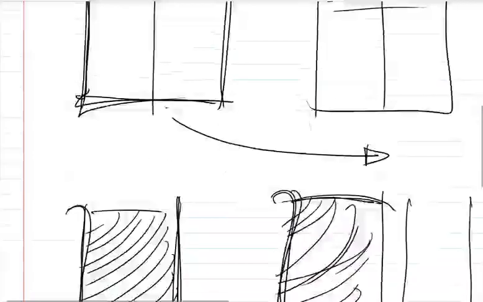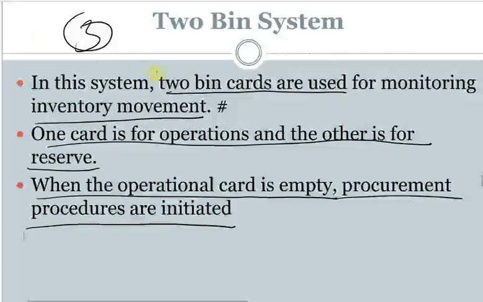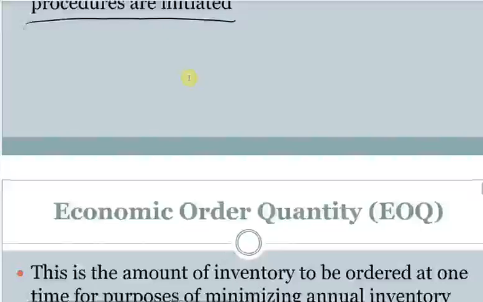So one is over, you start to order another one. You use the other one that comes in, you order when it's done, just like that. That's how the bin card operates. So you have two cards, one the operational, one the what? The reserve. When the operational one is empty, you will commence the procurement process.